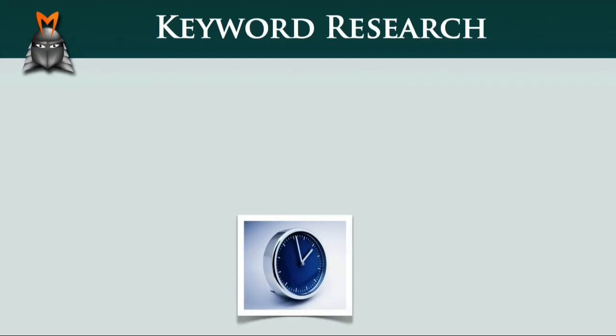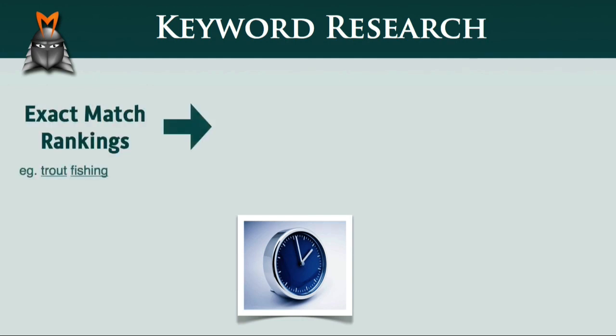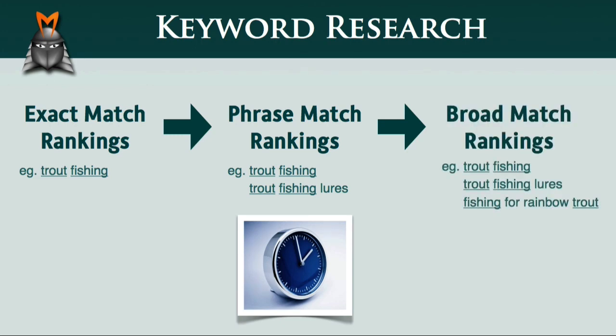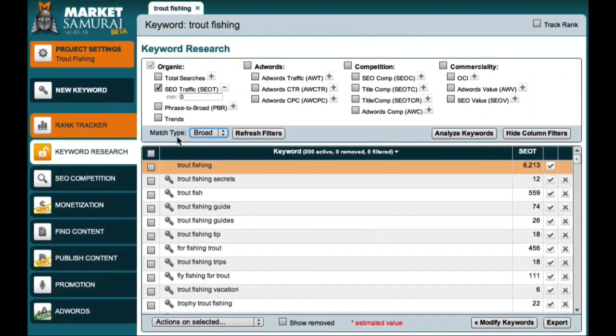The important thing to understand here is that you achieve different rankings over time as your site grows and develops more authority. You usually start with exact match rankings. Then, as you add content and obtain links, you obtain phrase match rankings. And finally, as your site develops more authority, you obtain broad match rankings. Coming back to Market Samurai, what this means is that the match type provides us with a way to look into the future almost as though we had a crystal ball.